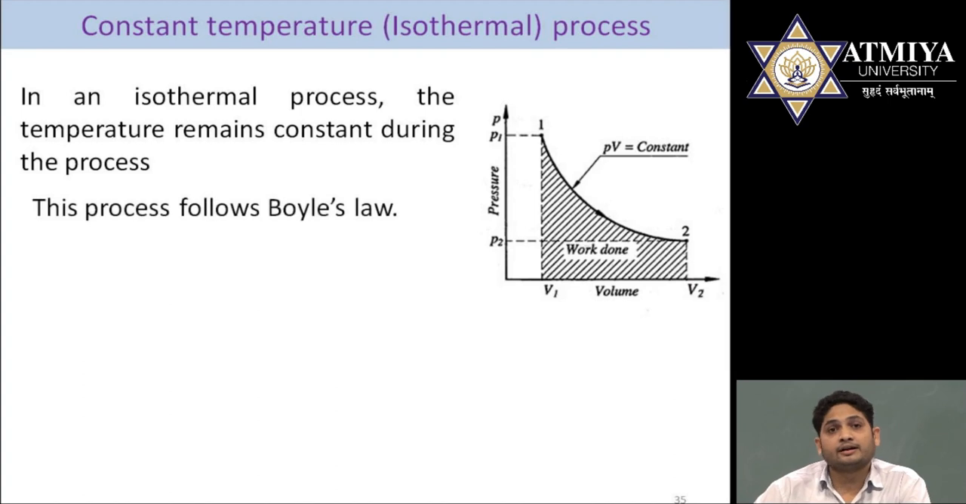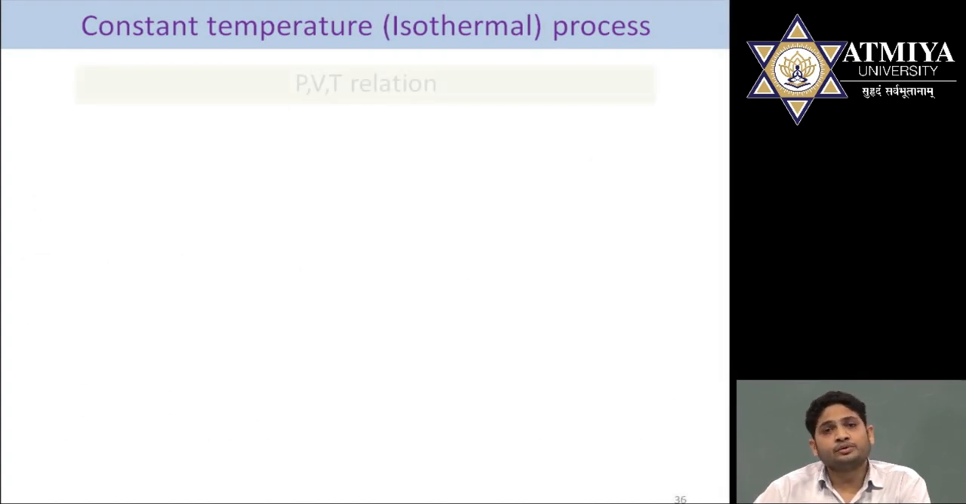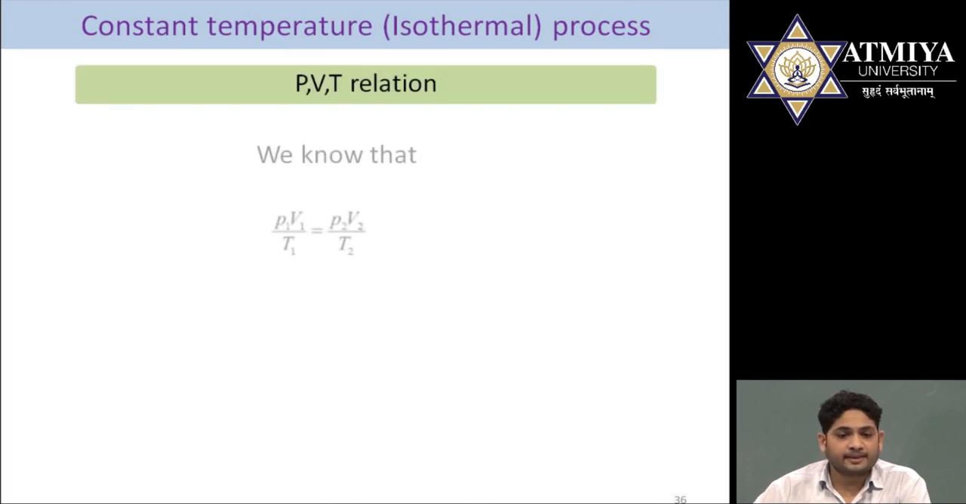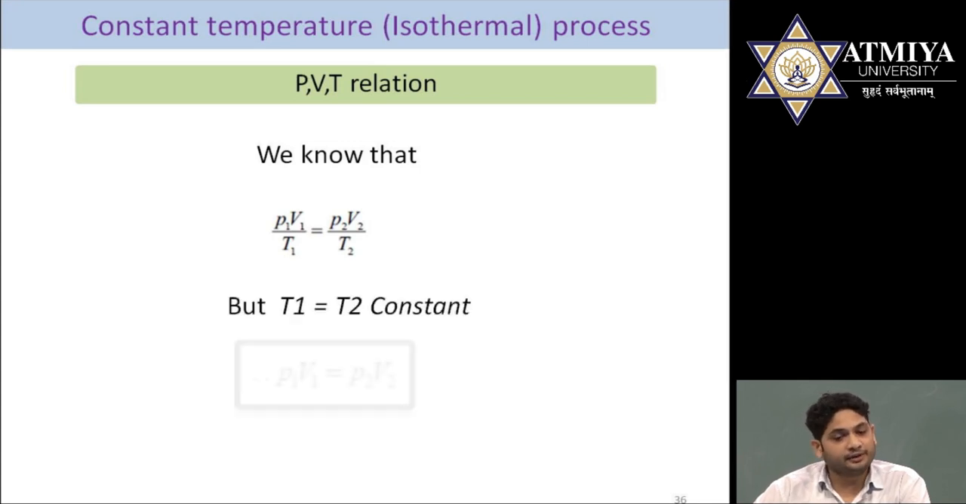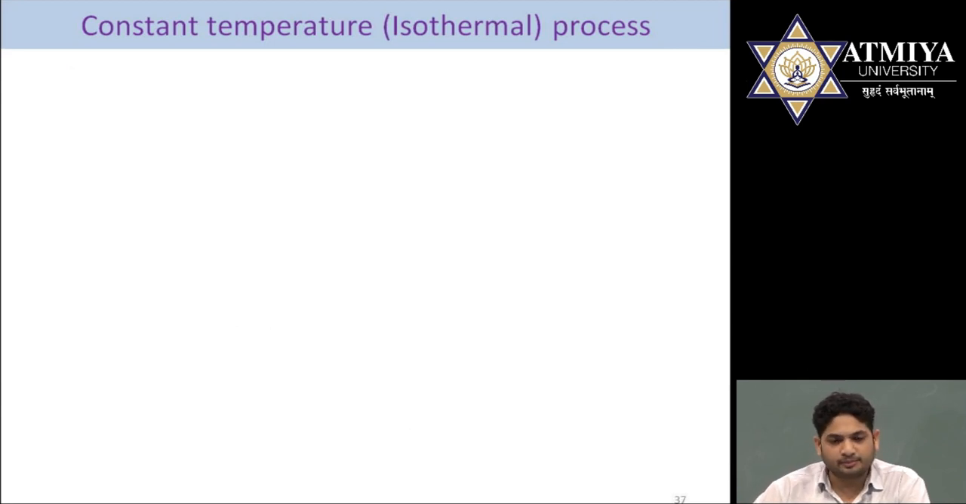So we can say in case of isothermal process we have expansion as well as compression process. Let us move to the relation between P, V, T. P1V1 by T1 is equal to P2V2 by T2. In this case, T1 is equal to T2. So finally, P1V1 is equal to P2V2 in case of isothermal process.